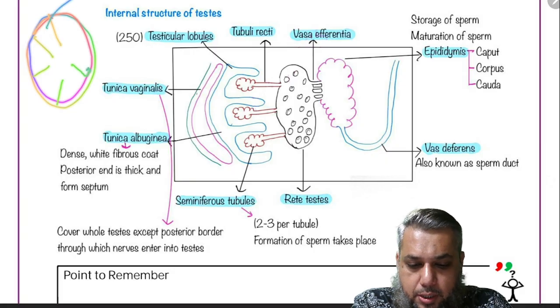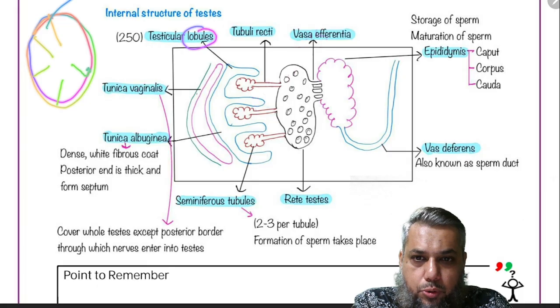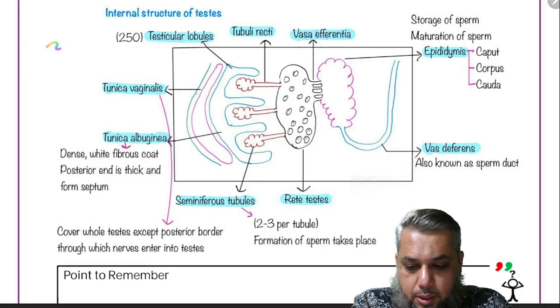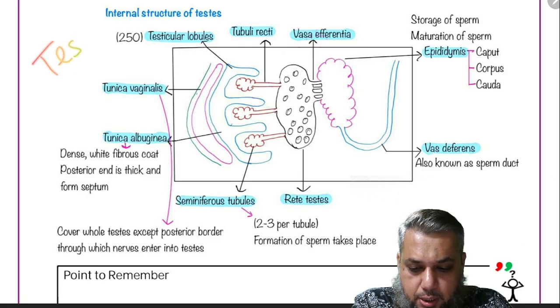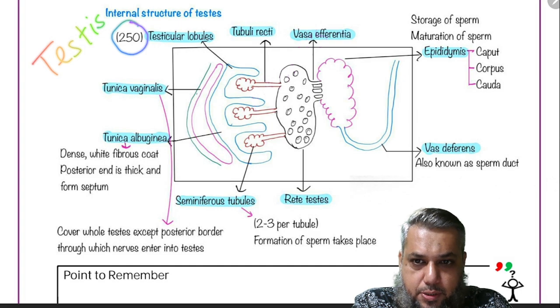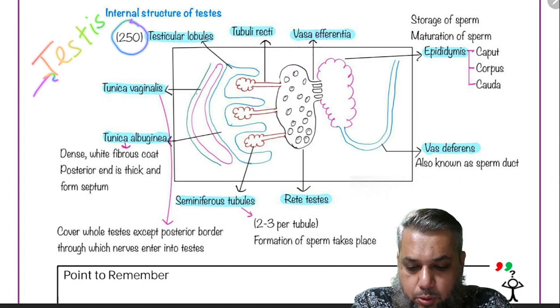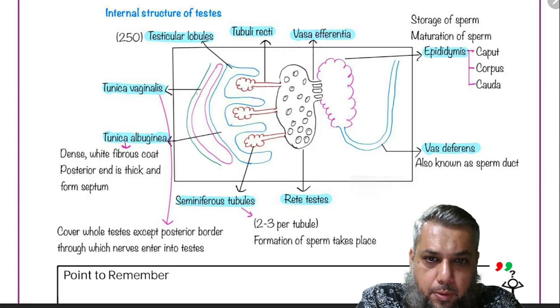And one compartment is called a testicular lobule. In such manner, a testis has about 250 compartments, and the plural testes will be 250 into 2.